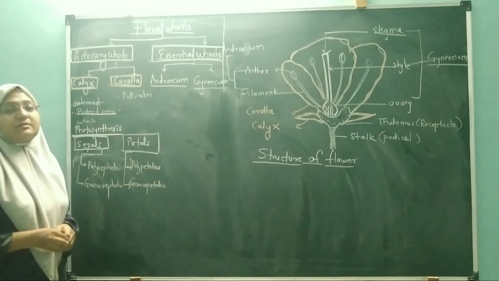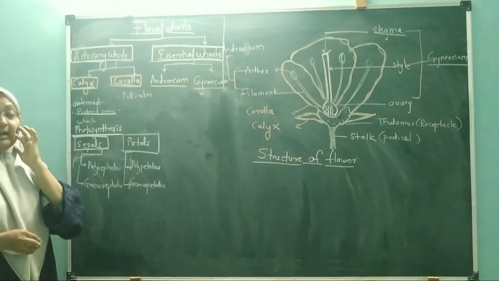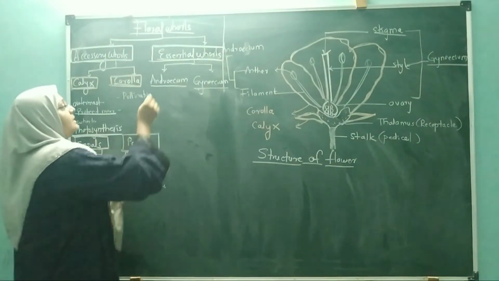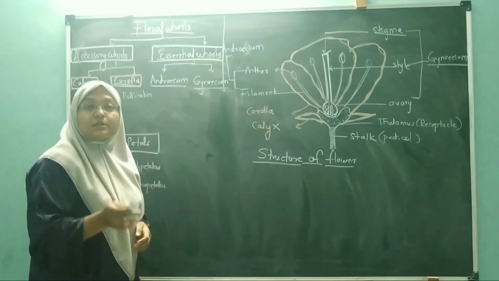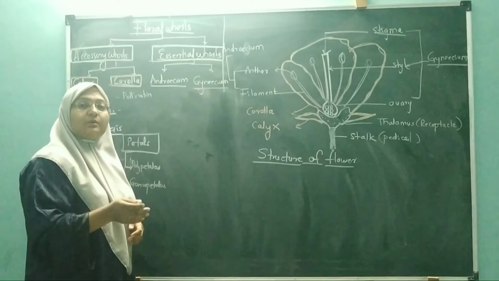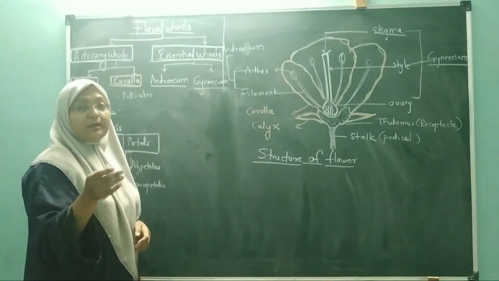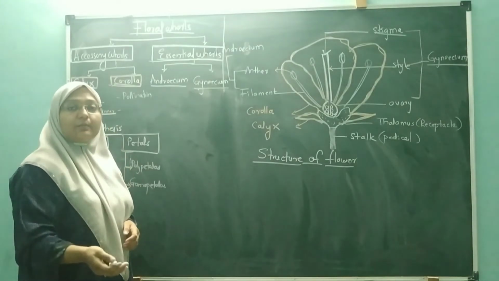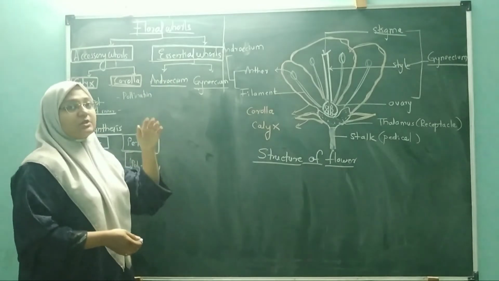The same conditions will be there in the corolla one. Next to this one is the essential whorls. Why are they called essential whorls or reproductive whorls? Because these essential whorls help in the reproduction. They directly take part in the reproduction. That's why they are called essential whorls.